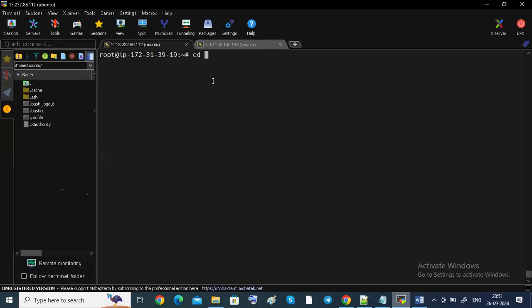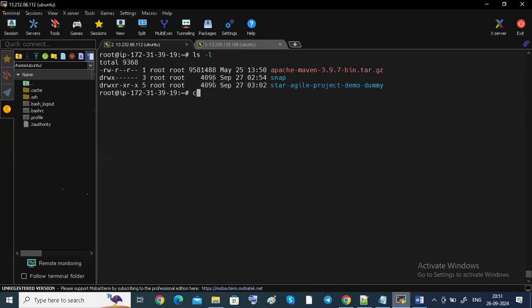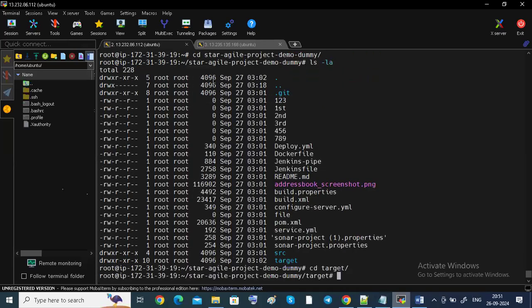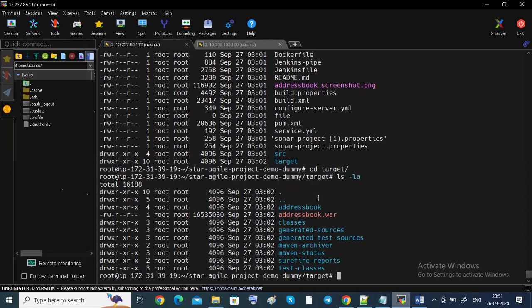See, now I want to go to my project, guys. cd, start. You can see here. And ls. See, under target only it is there, right? Under target only it is there. Okay, what is the command? scp -r, recursively, because it is a directory, guys.